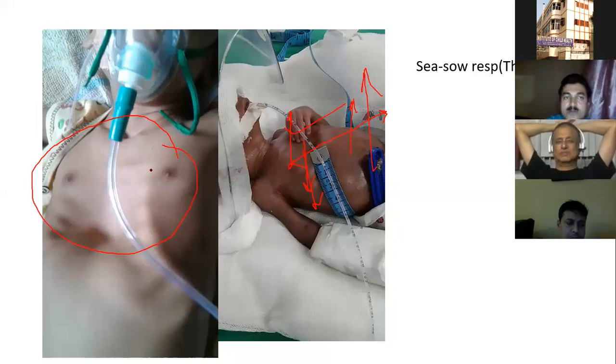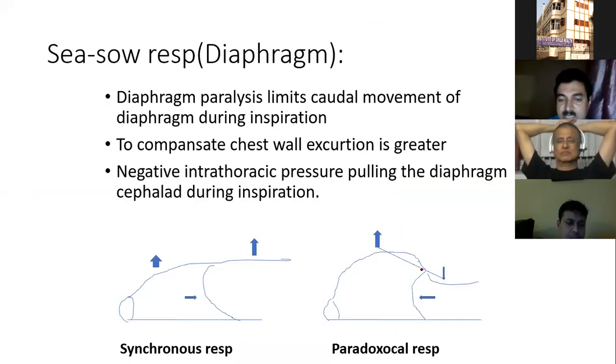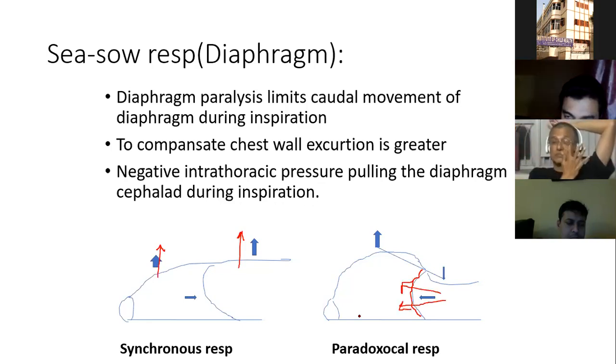Now coming to the diaphragmatic paradox. When the diaphragm is paralyzed, it becomes an inert membrane. So in normal respiration, when the baby breathes in, the chest wall should expand and the abdomen should expand. So the paradox here is, because the diaphragm is an inert membrane, when the baby breathes in, the abdominal viscera push the diaphragm in, because the intrathoracic pressure is negative.